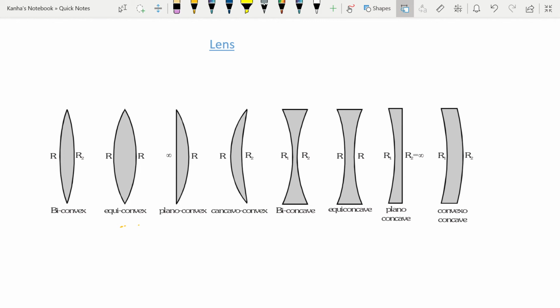You can have a biconvex lens where both the surfaces are convex. You can have an equiconvex lens. You can have a plano-convex lens in which one of the radii of curvature is infinity. You can have a concavo-convex in which one is concave and the other is convex. You can have a biconcave in which both the surfaces are concave, and equiconcave where both are concave but have the same radius of curvature. You can have a plano-concave where one is infinity and one is your normal radius. You can have a convexo-concave. These are the different kinds of lenses that might come in the paper.